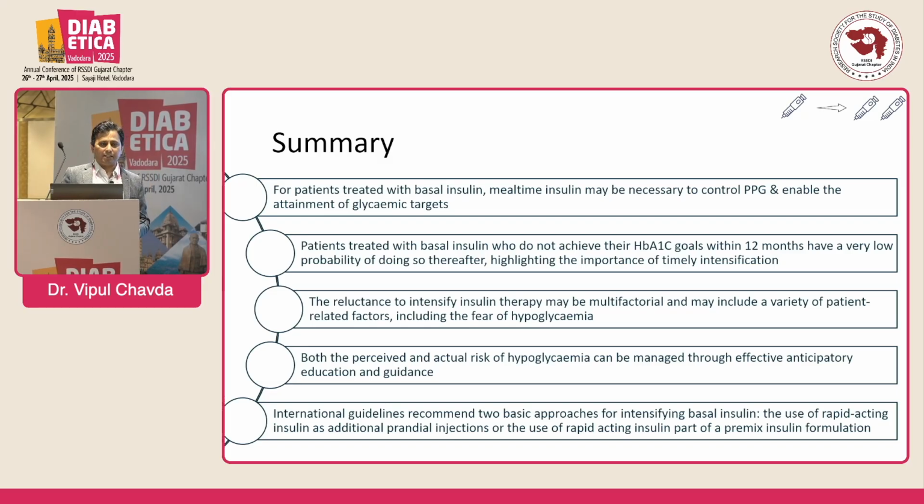Ideally, you should start prandial insulin at 5 units or 10% of the basal insulin dose. You have to increase according to the postprandial blood sugar level, and then from basal plus to basal bolus is the ideal way of management of type 2 diabetes.